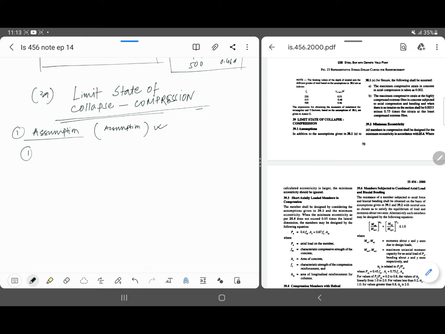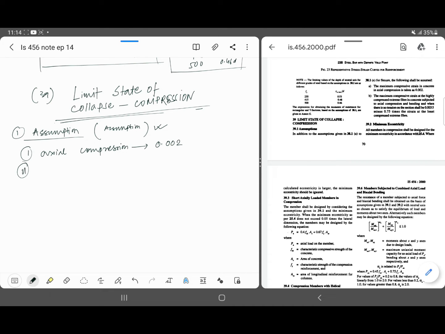the maximum compressive strain in concrete in axial compression, not maximum compression, axial compression. Many students make mistakes here between axial compression and total compression. So axial compression is 0.002. Number one. Number two says that the maximum compressive strain in the highly compressed extreme fiber in concrete subjected to axial compression and bending, when there is no tension on the section, shall be this minus 0.75 times the strain at the least compressed extreme fiber.